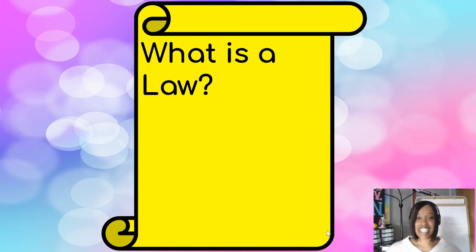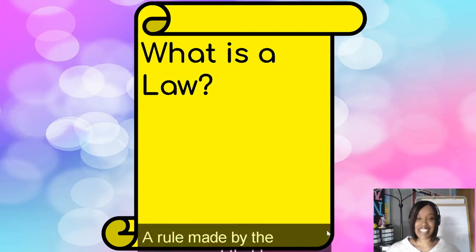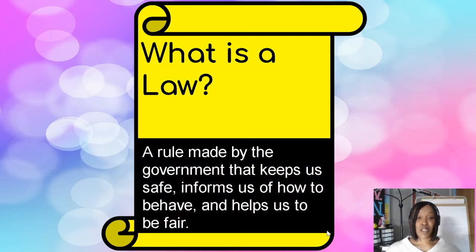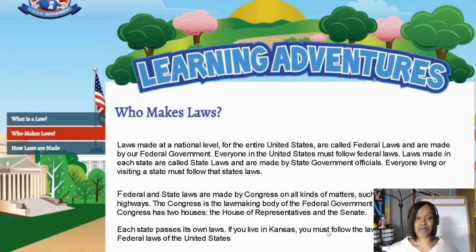So, in our last lesson, we learned what a law was. I'm going to give you a few seconds to think about what is a law. Yes, a law is a rule made by the government that keeps us safe, informs us of how to behave, and helps us to be fair. So, who makes the laws?